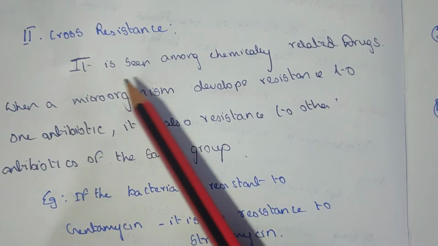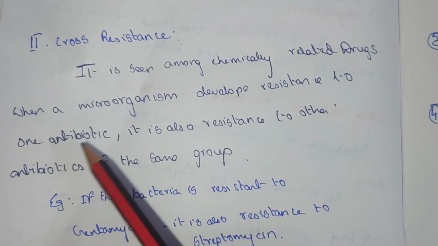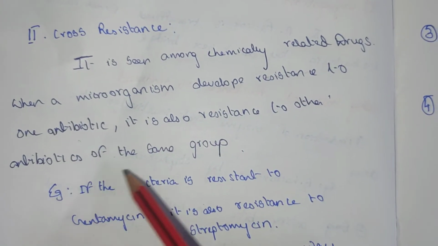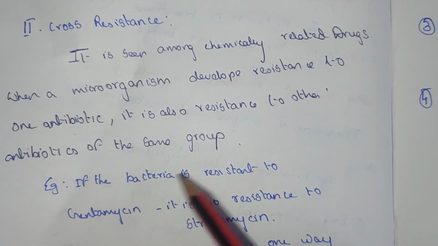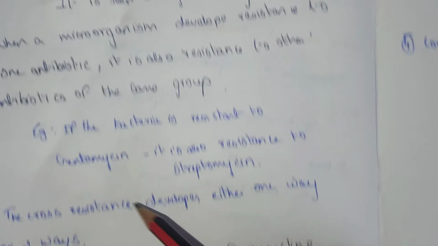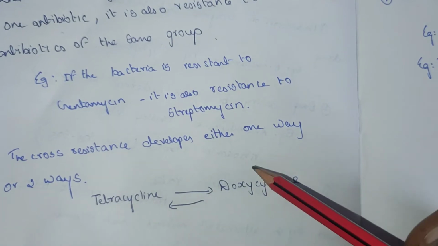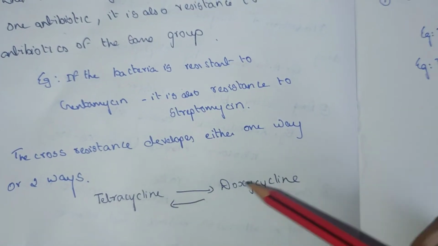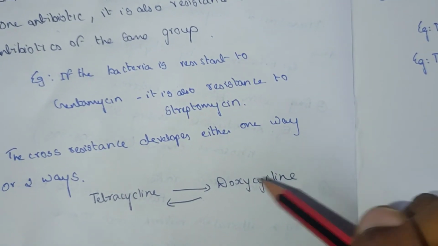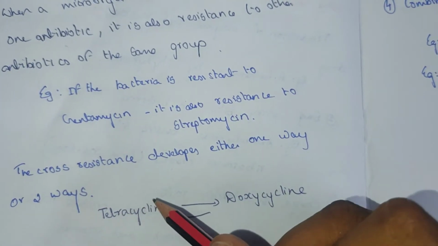Cross-resistance is seen among chemically related drugs: when a microorganism develops resistance to one antibiotic, it is also resistant to antibiotics of the same group. For example, if the bacteria is resistant to gentamicin, it is also resistant to streptomycin. Cross-resistance develops either one way or two way. If bacteria are resistant to tetracycline, they are resistant to doxycycline, and if resistant to doxycycline, they are resistant to tetracycline. This is known as a two-way process.